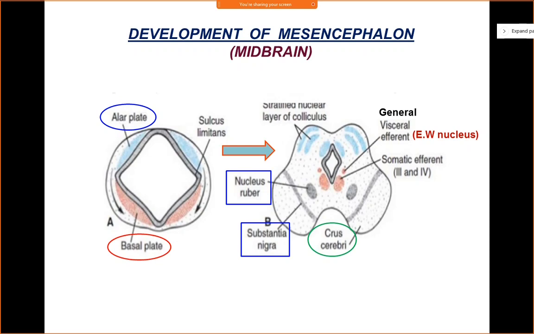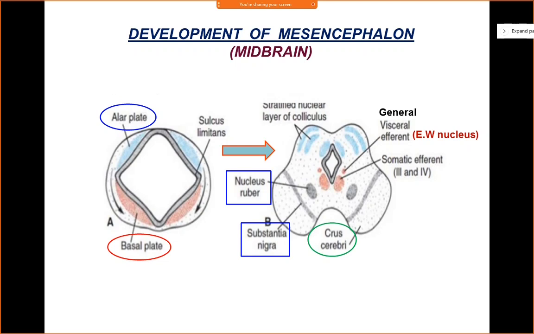Now with passage of time, what happens? A deep transverse groove starts appearing through these two longitudinal elevations of the alar plate. So a deep transverse groove will appear, and that will divide each alar plate into two prominent tubercles. You will have an upper tubercle which lies above the transverse groove, which is known as the superior colliculus, and a tubercle which lies below the transverse groove, which is known as the inferior colliculus.